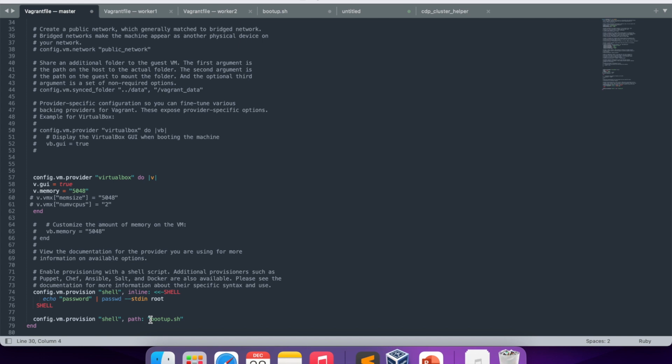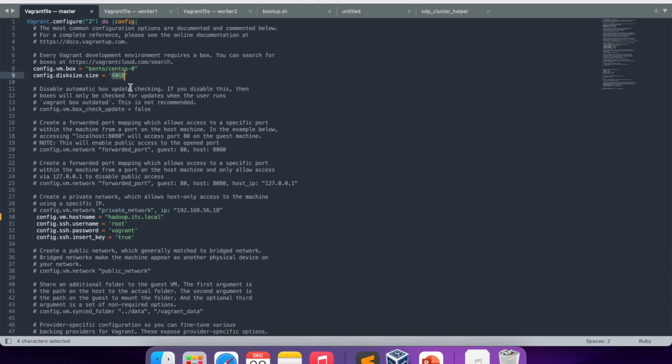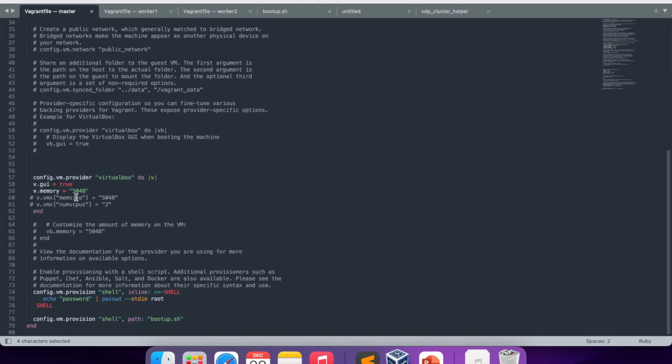From here I am calling this bootup.sh file, and here I am setting some host name, user, and size, like 40 GB I want to give. I have only 16 GB of RAM in my PC, so I can't give much.